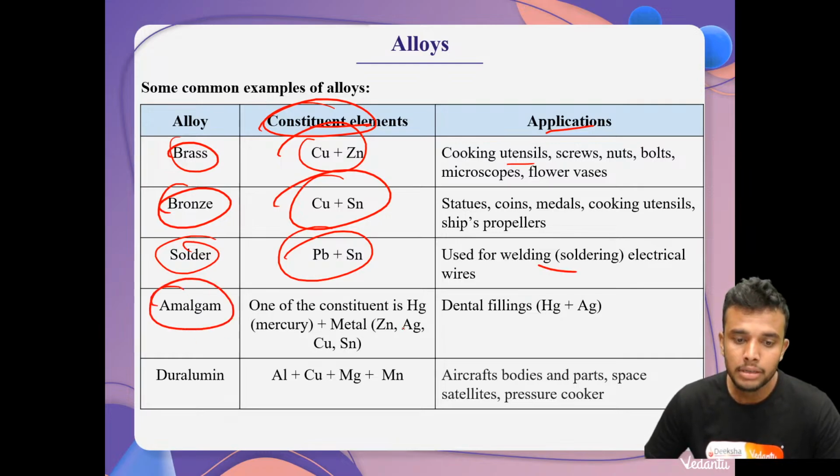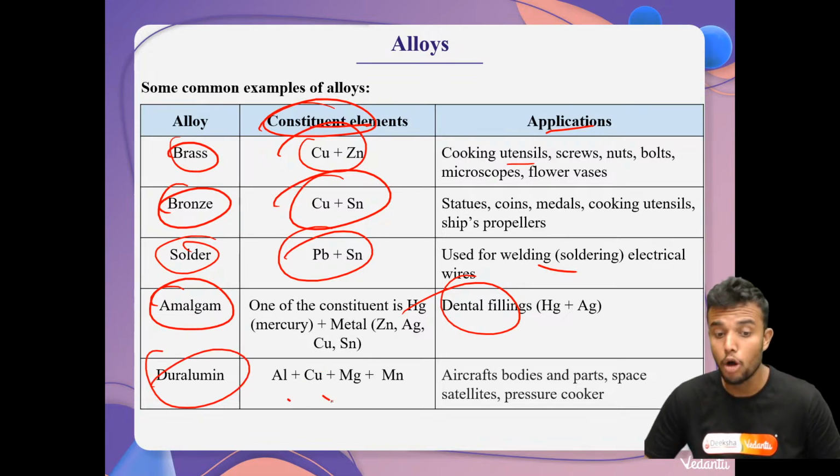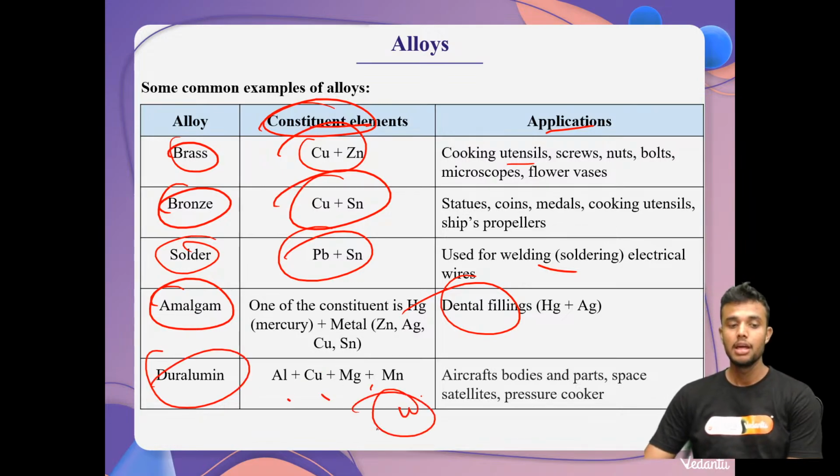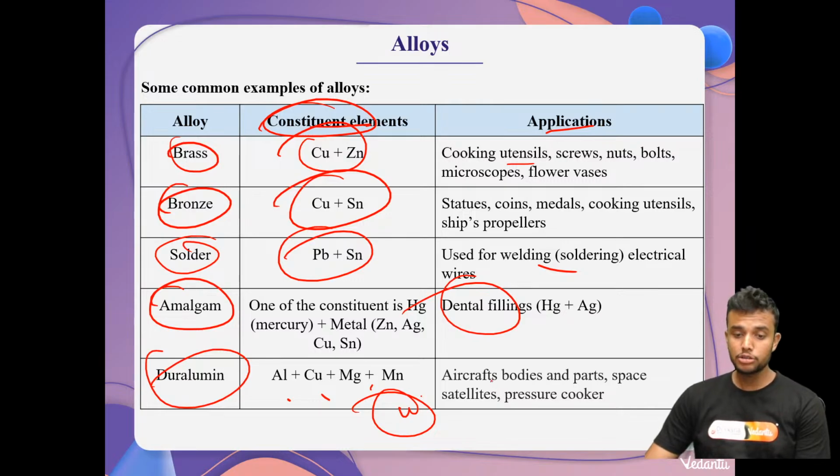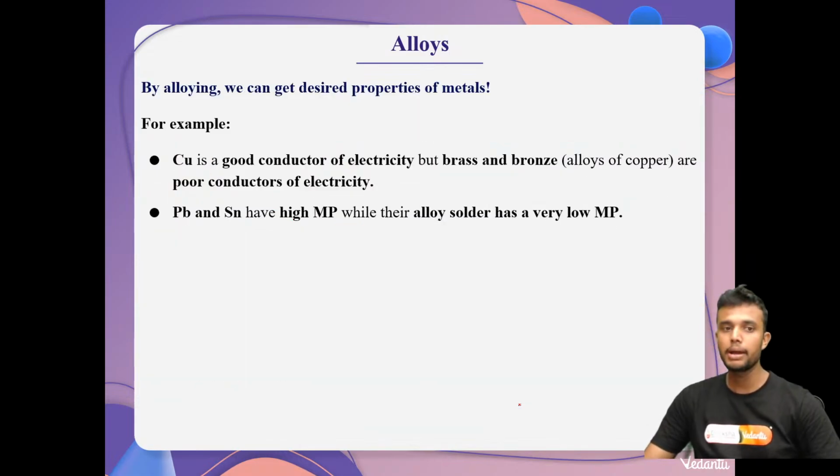Amalgam is nothing but mercury with any other metal, used in dental filling. Beryllium is nothing but aluminium, copper, magnesium, manganese. Four metals. It is used to prepare aircraft bodies and parts, space satellites, pressure cookers and other things. Okay, my dear students.